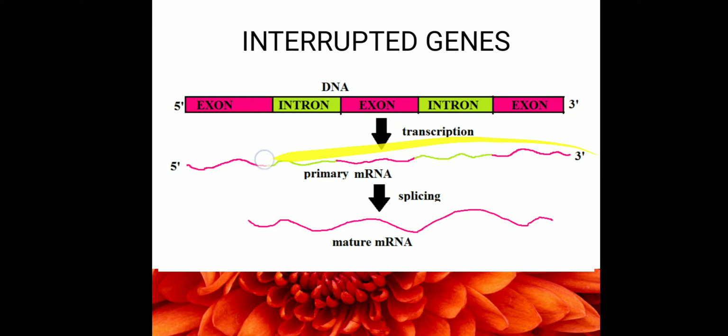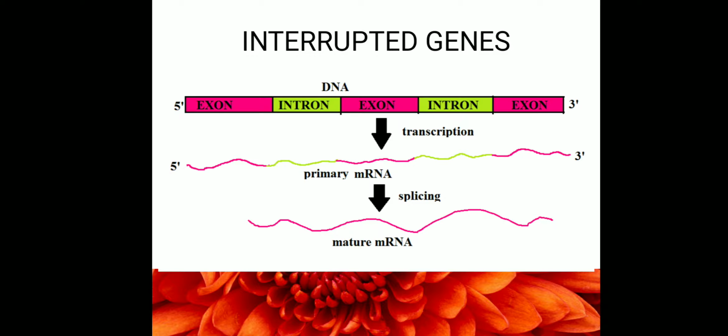So after the transcription, there will be post-transcriptional modifications that are going to take place to this primary mRNA, where the introns will be removed. This process where the removal of introns takes place, we call it splicing, where the introns will be removed and the exons will be joined. Now after the introns are removed and the exons are joined, the mRNA that we get is called mature mRNA. This mature mRNA will later go for the translation process.